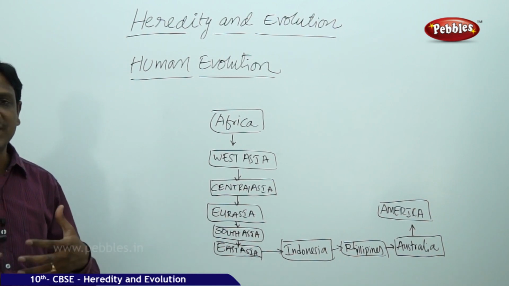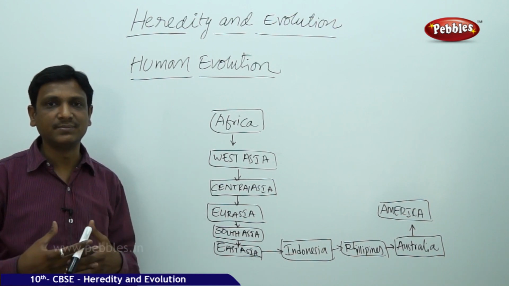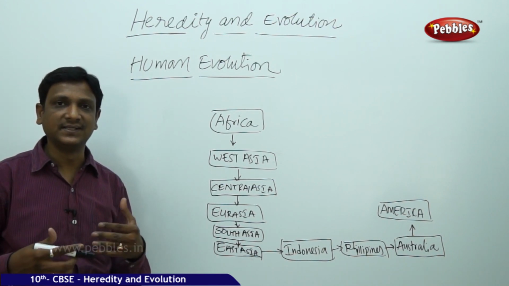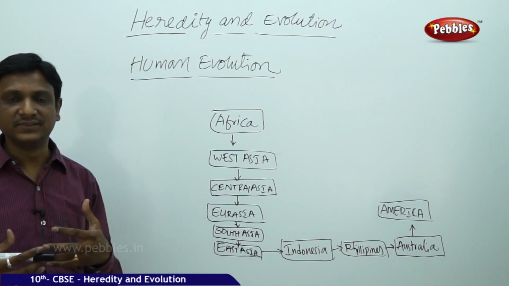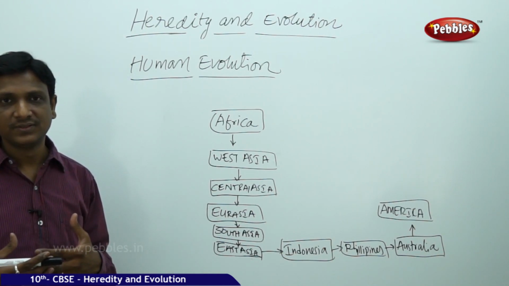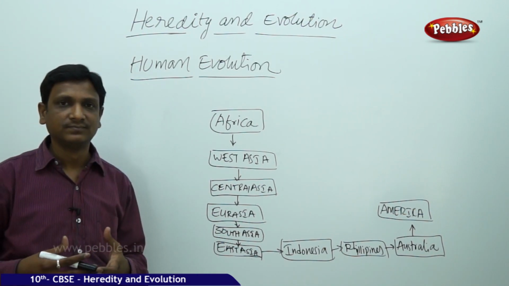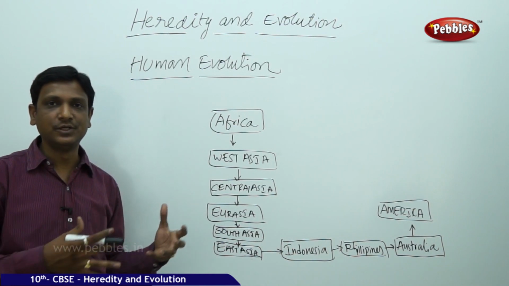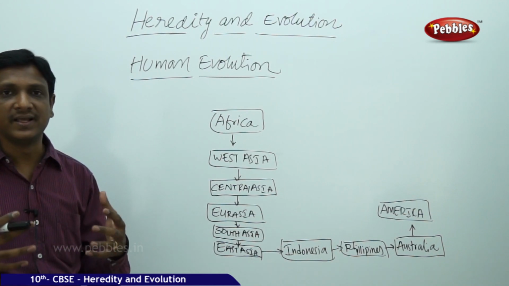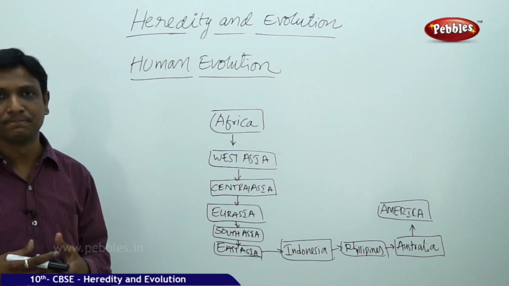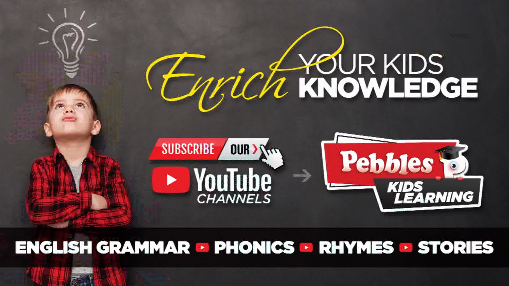Now we are able to meet the people of various continents. But even then, of course there are some differences in the genetic sequences of all these various races, but still they are able to reproduce with the other races. So every organism on this planet, we see evolution is a continuous process, and whatever organisms are existing now, they are living their life in a better way with all the variations that they have acquired.